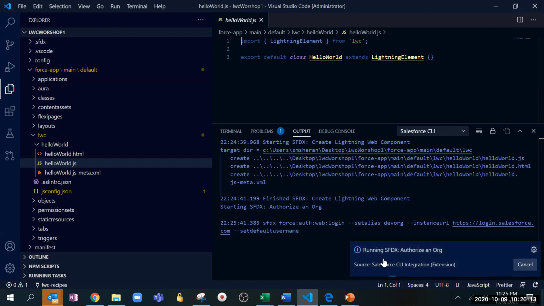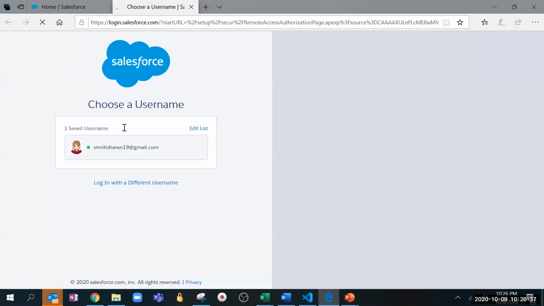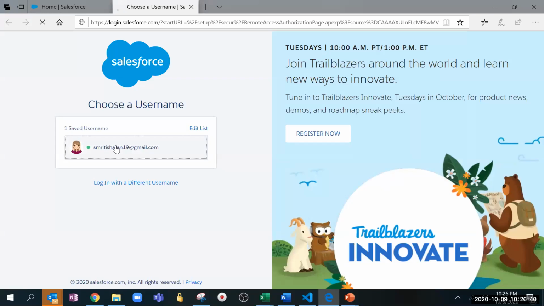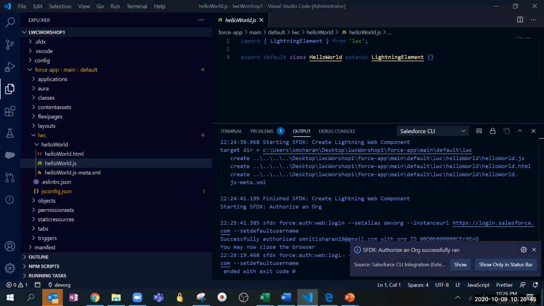It takes some time to connect, but a separate browser will open and ask us to log in, and once we log in, it will let us authenticate, and that's how we connect to the non-scratch org. See, automatically this opened, right? Then it asked us to log in, and I am logged in. Now if I go back, see, authorize an org successfully ran. So it let us authorize.